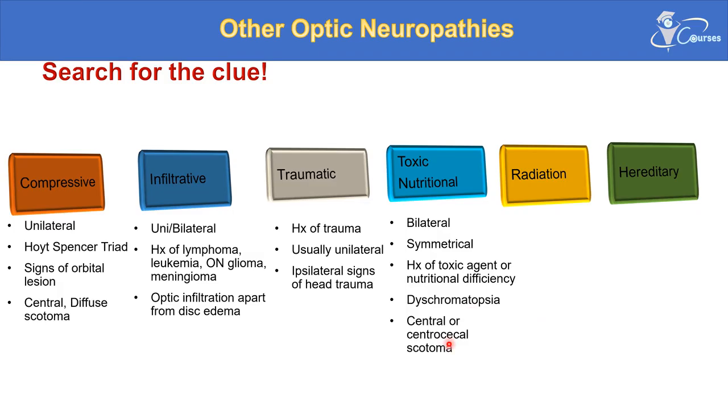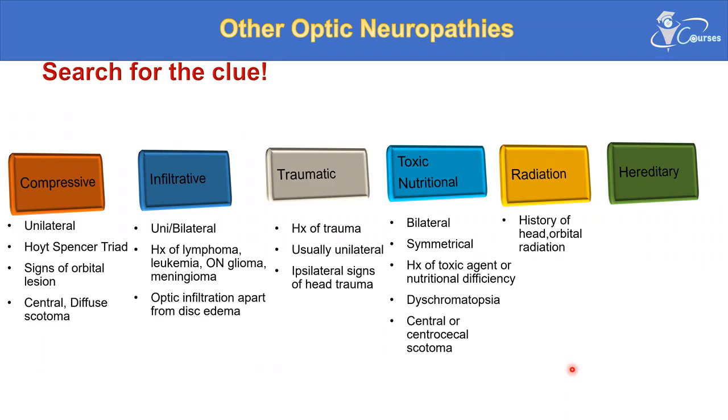And central or centrocecal scotoma. I explained to you why those patients have central or centrocecal scotoma: because the papillomacular bundle is the thickest and the most metabolically active, so it requires high nutrients, and it is also affected more by toxins because of this thickness and high metabolism. So this affection will result in central or centrocecal scotoma.